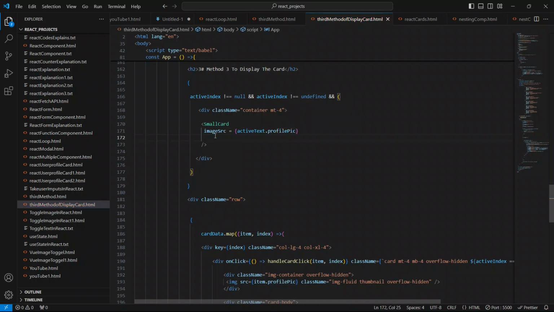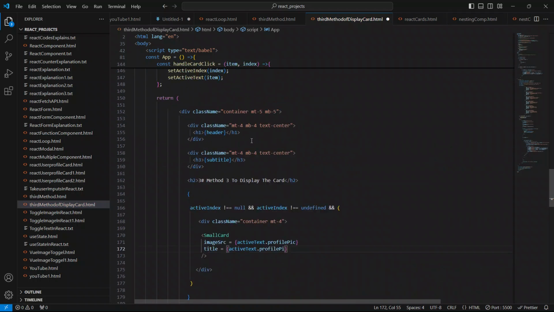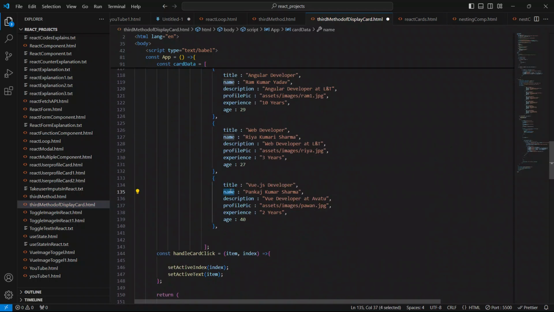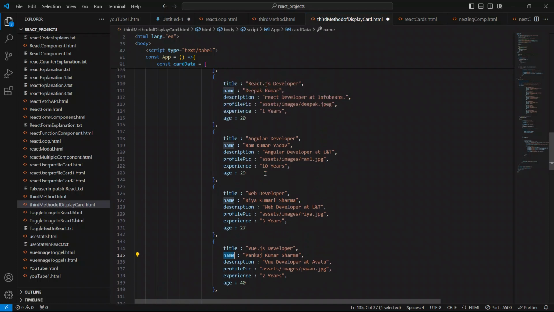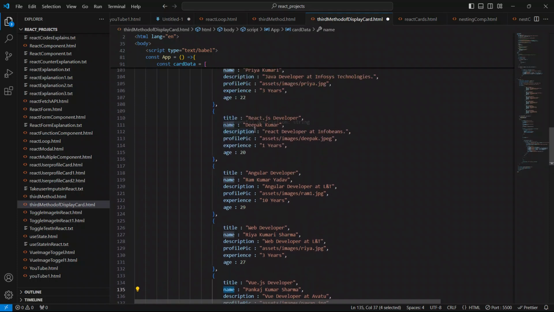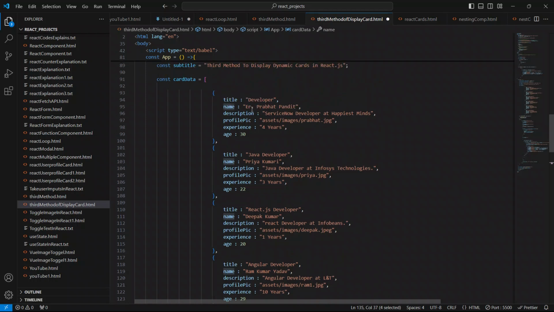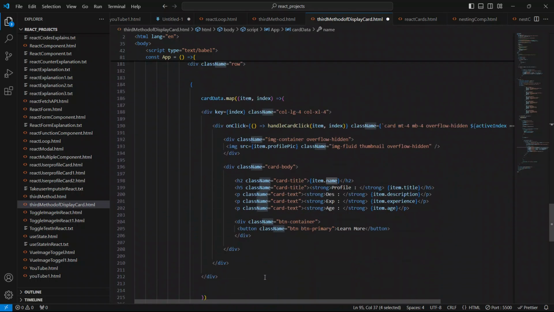So now we will just see the title prop value, we are going to do this now. So this is the title prop value. I'll just say, do one thing, copy this. Later on we will replace this. So to show the title, we will say this name. Pankaj Kumar Sharma, Riya Kumari Sharma, Ram Kumar Yadav, Deepak Kumar, Priya Kumari, Prabhat Pandit. Copy this key or the property name from here, and just replace this.